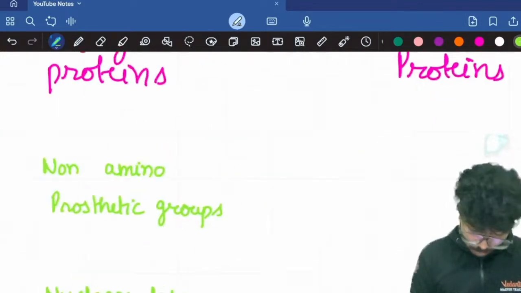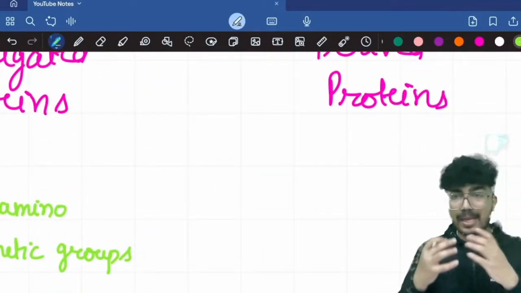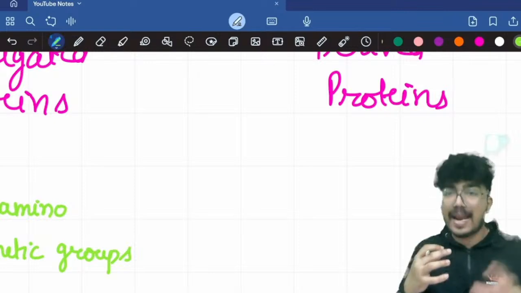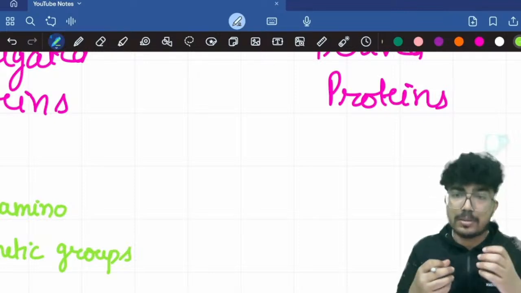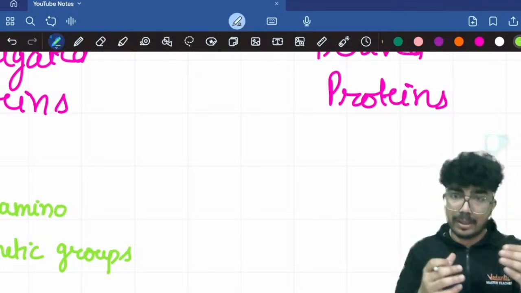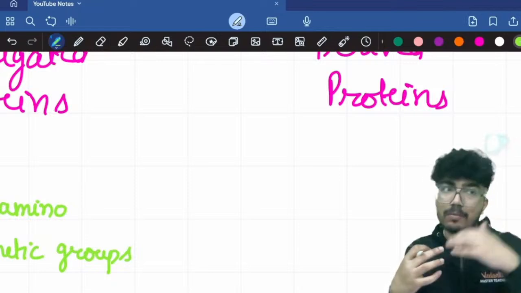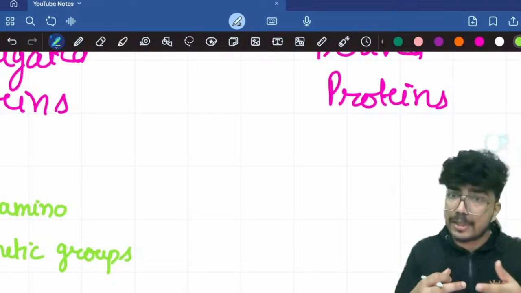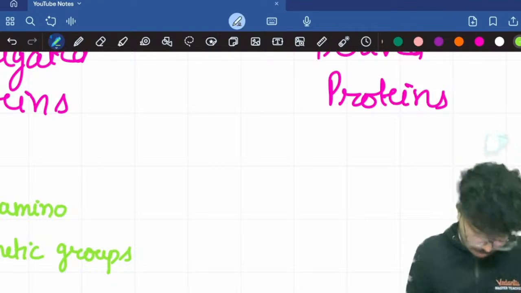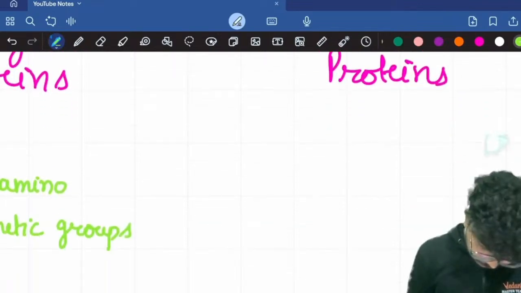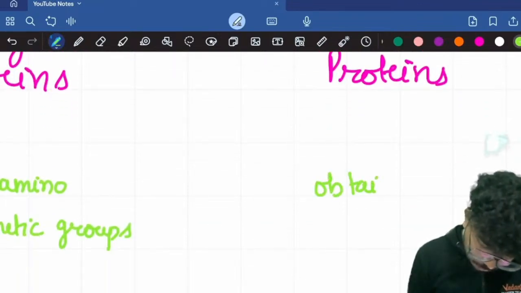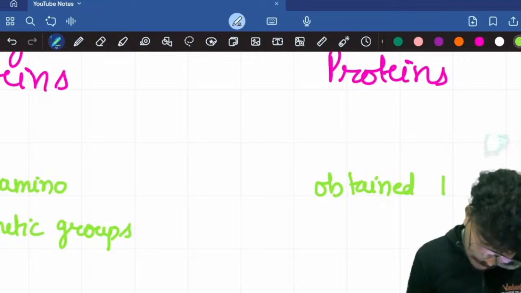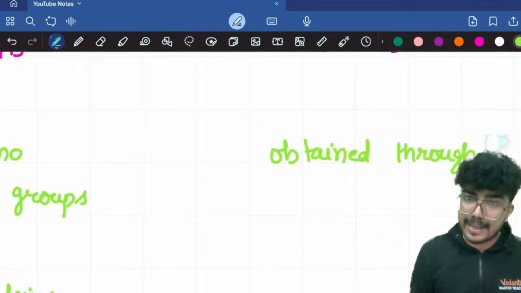Now derived proteins. They are derived from the proteins, as the name suggests. We get them from the proteins through either denaturation or coagulation or breakdown. So I'll write obtained through. What were the terms I mentioned?